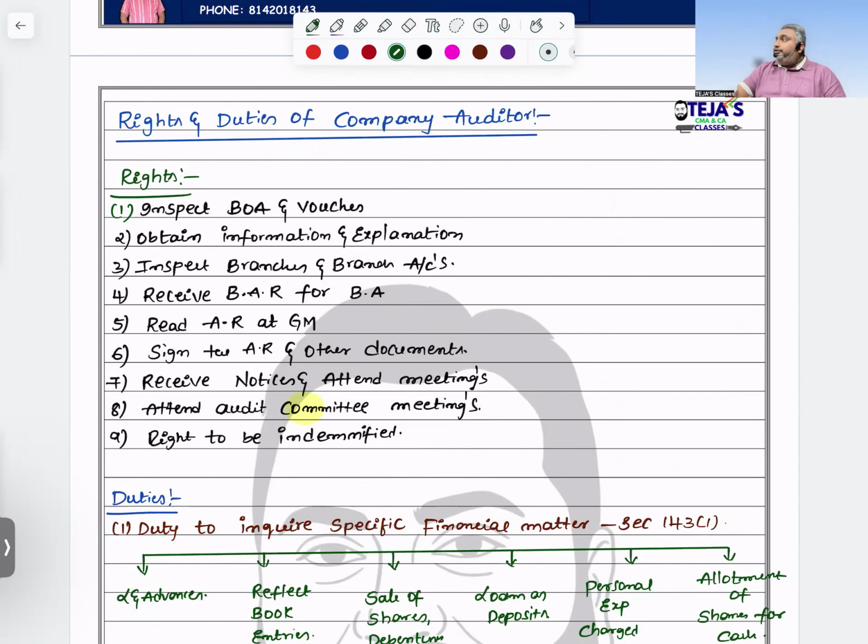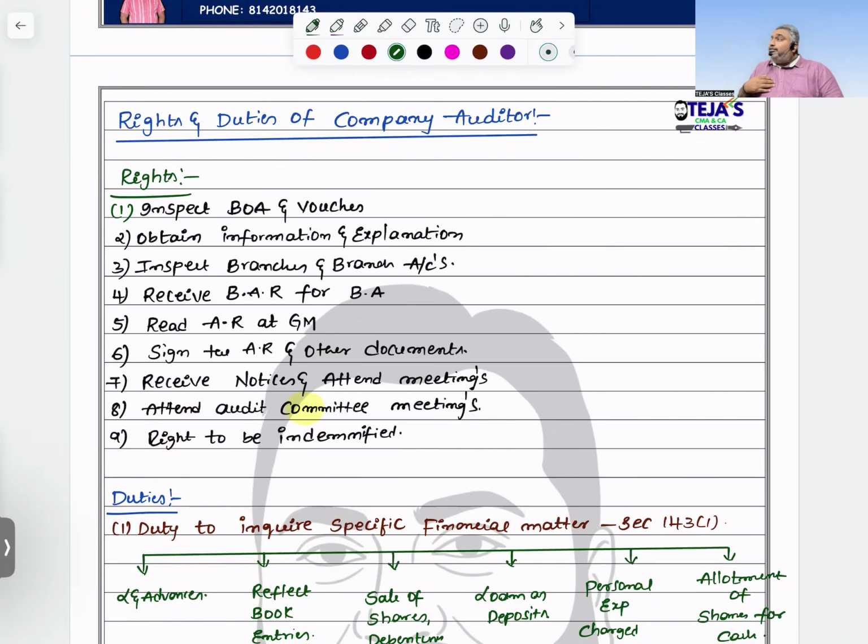Now you have the duty to attend the meetings. Right to receive the notices: once you receive the notice, it becomes converted into a duty to attend the meeting. Sometimes board of directors say, you don't require to attend this meeting. They give an exception to you; except that, all the meetings you are supposed to attend. Board of directors decided the matter we are discussing does not belong to you. Let's relax, don't attend this general meeting. If they give that permission, you can go.